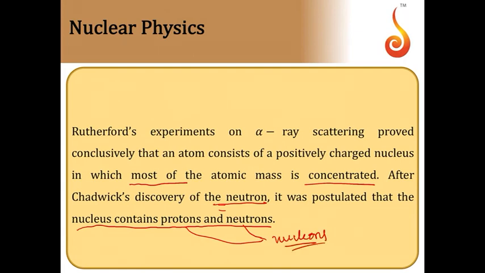So this is the composition of the nucleus. Protons carry the positive charge and neutrons are neutrally charged. So all the charge on the nucleus is due to the presence of protons, because the neutron does not carry any charge.